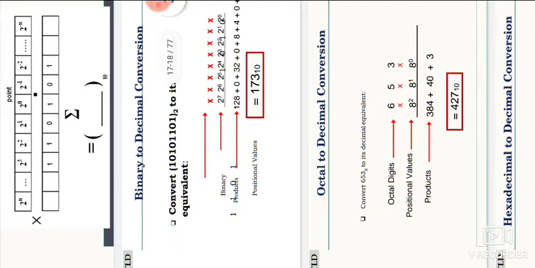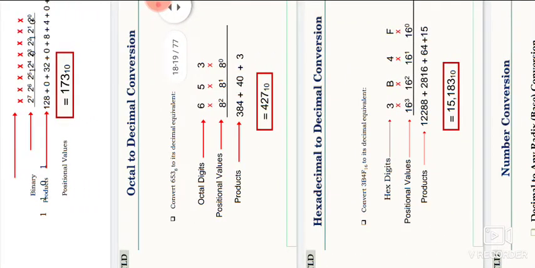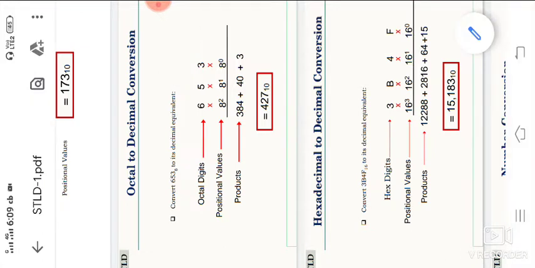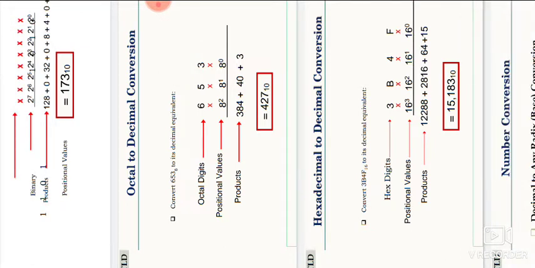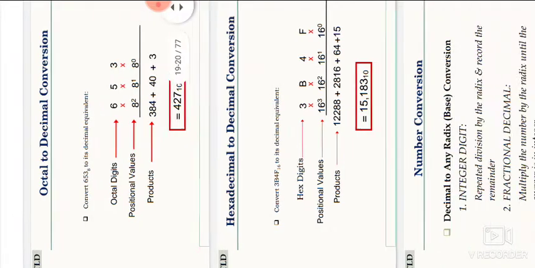So in this it is also the same thing, octal to decimal. These are the octal digits, 8 power 0, 8 power 1, 8 power 2. Calculating hexadecimal to decimal, 16 power 0, 16 power 1, 16 power 2, 16 power 3. Using a calculator we are calculating the answer.